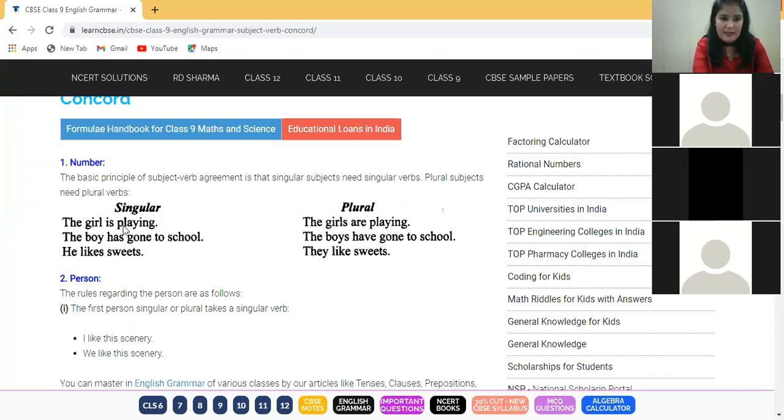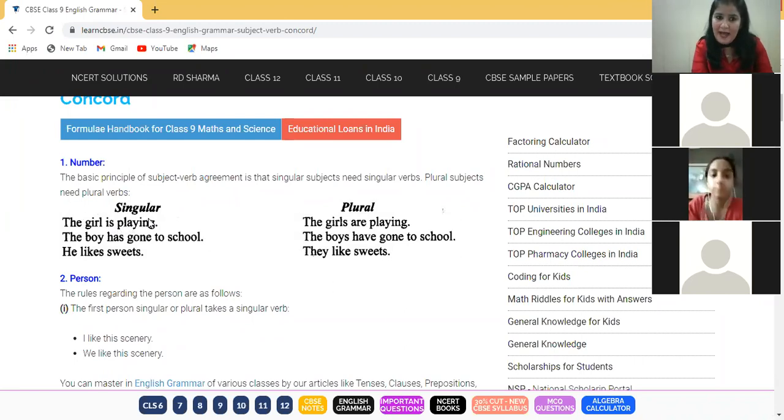So what is a subject? It is about whom we are talking. We are talking about a girl here, so our subject is girl. And what is a verb? Verbs are the action words. All the helping verbs, is, am, are, has, have, had, will, shall, should, are different forms of verbs.